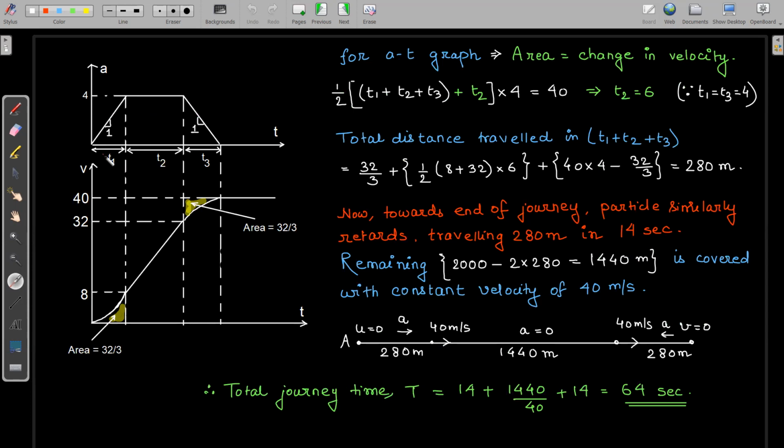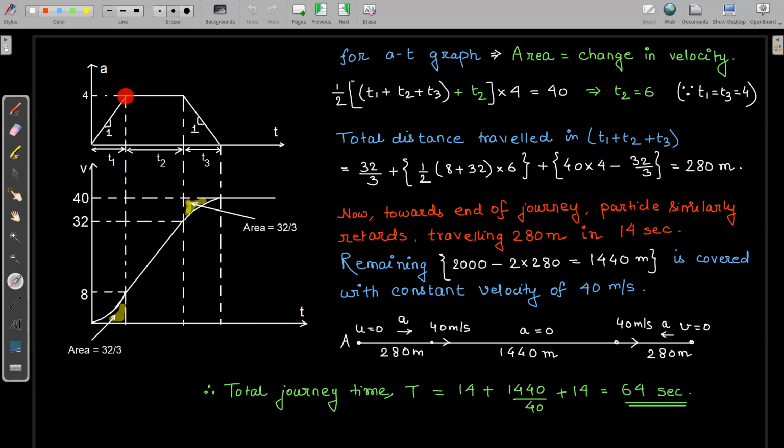So this area is half of this base. Okay, this base is T1 plus T2 plus T3, and this length is T2, right? Simply the area of a trapezium. So half into the sum of parallel sides into the distance between them, which is 4. And this area should be equal to 40. So since T1 and T3 are 4 seconds, you will get the value of T2 as 6 seconds.